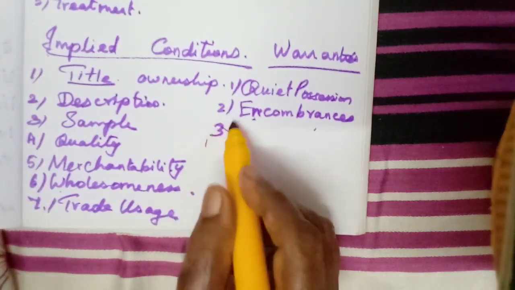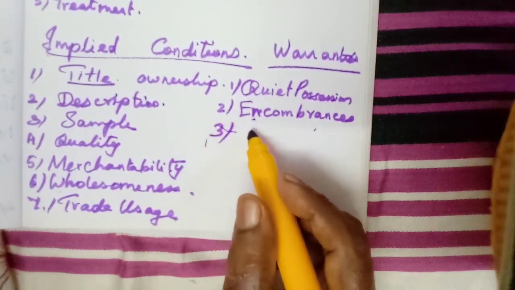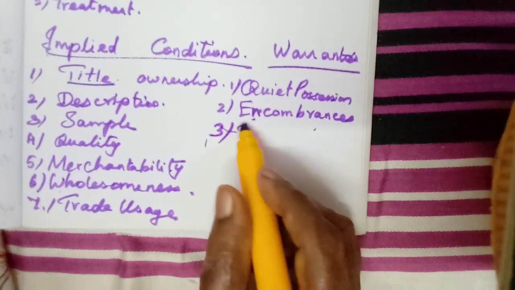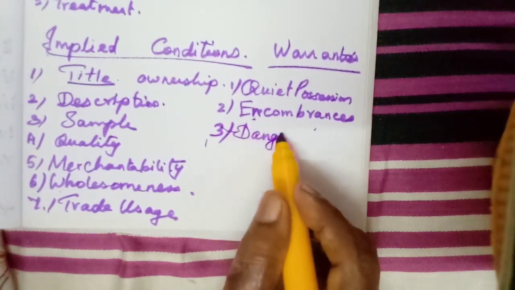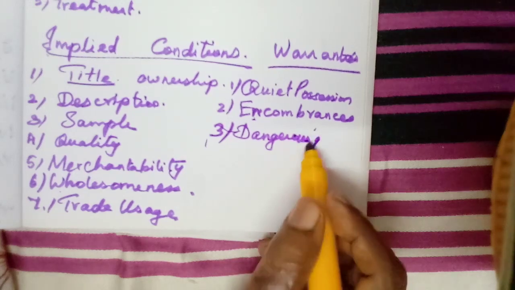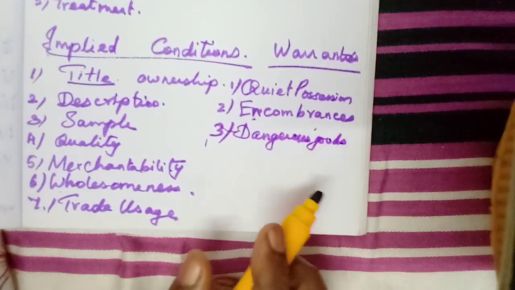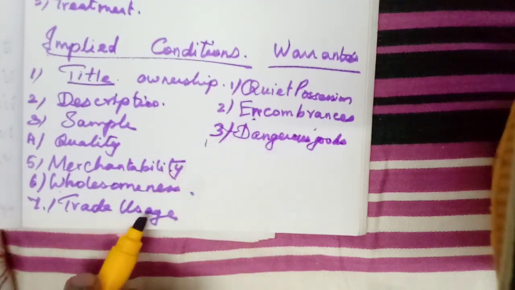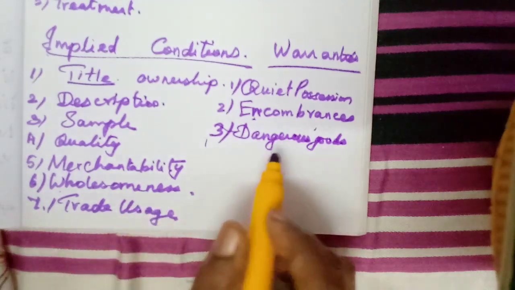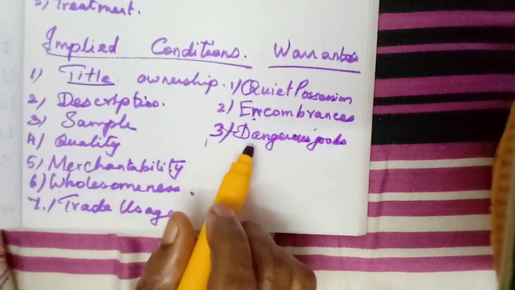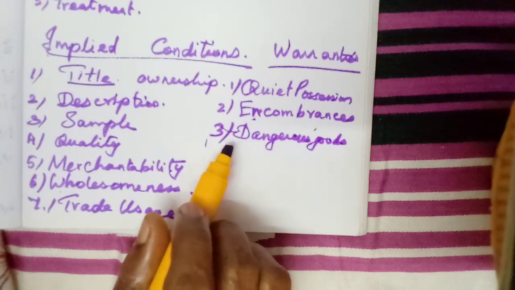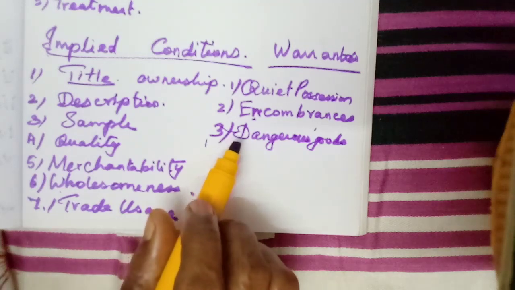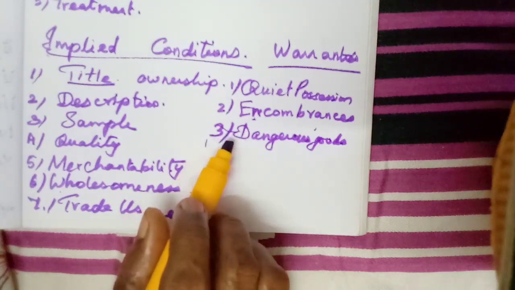Then the warranty in case of dangerous goods. Here dangerous goods, we have already studied as trade usage. They have to explain about everything. In the same case, any dangerous goods that may cause damage to the life of the buyer or the property of the buyer must be explained clearly by the seller to the buyer.